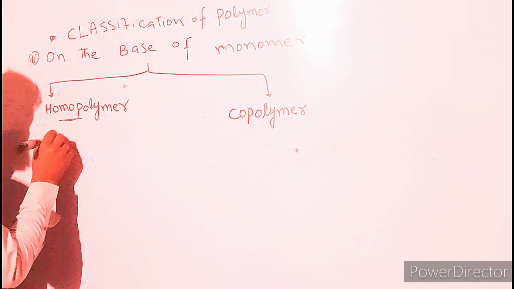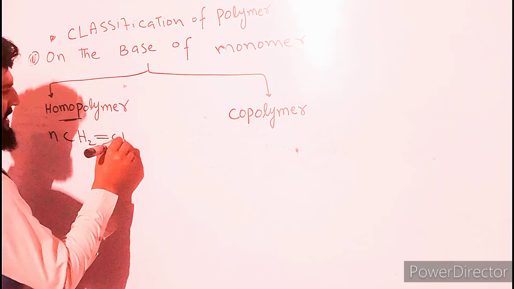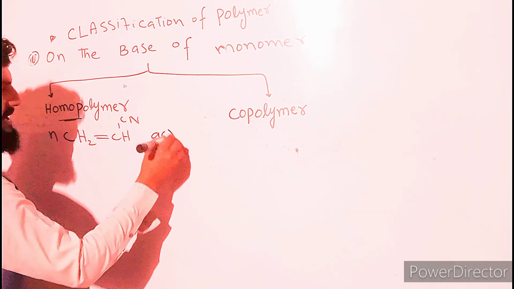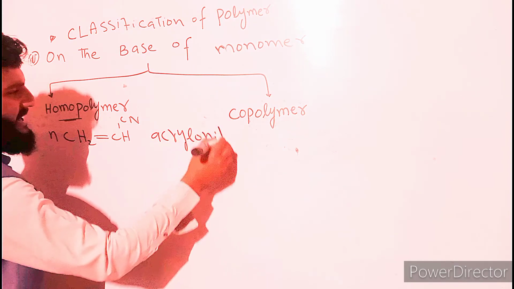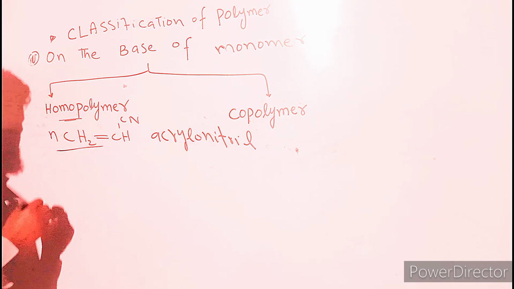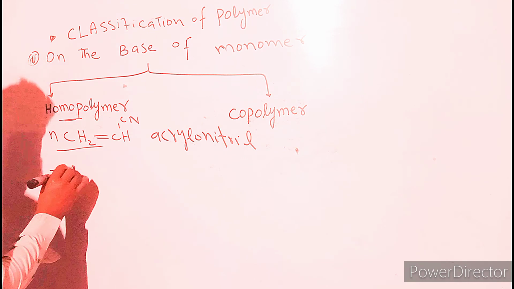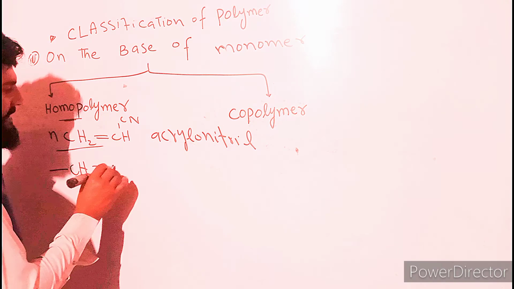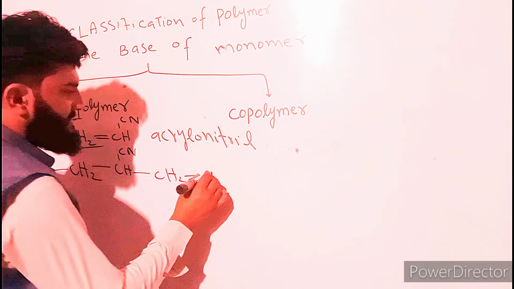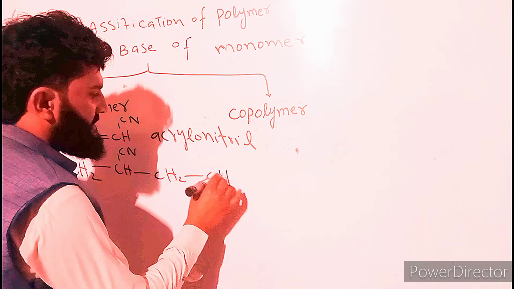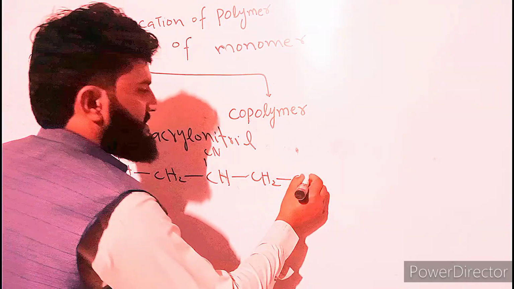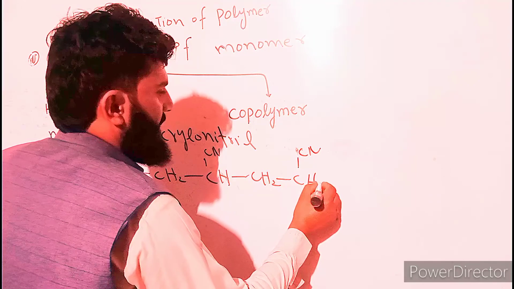This is an example of homopolymer: CH2=CH-CN, acrylonitrile. When the monomers combine with each other, they form a polymer, that is polyacrylonitrile, with the repeating unit CH2, CH, CN, and so on.